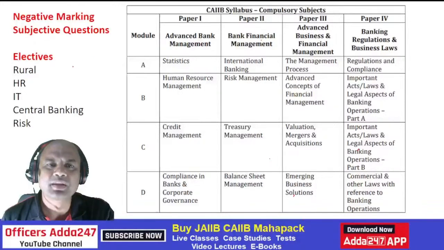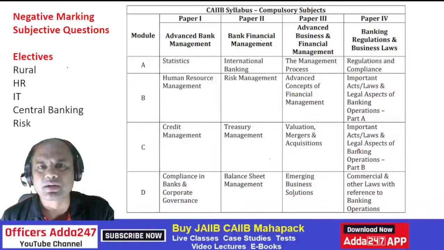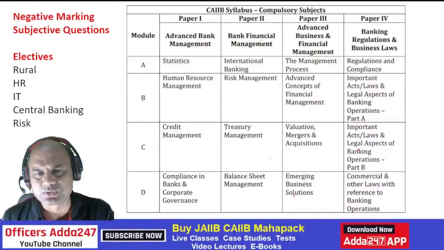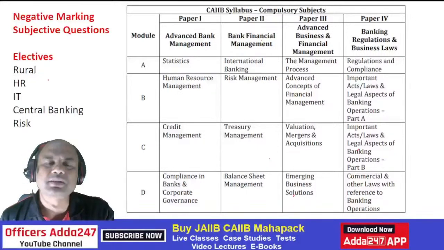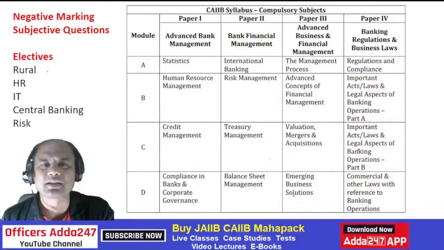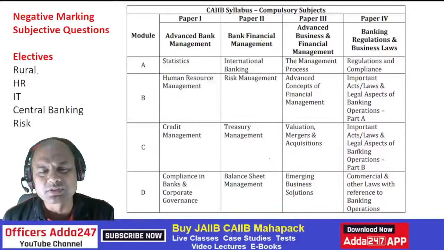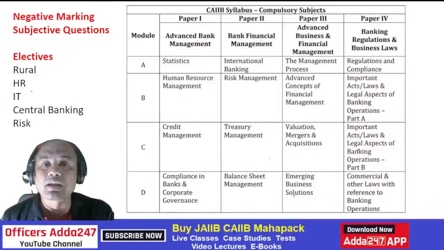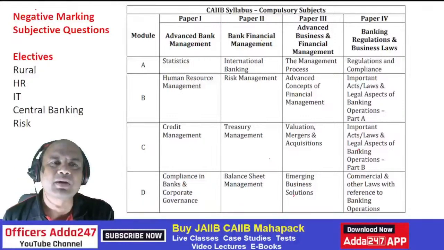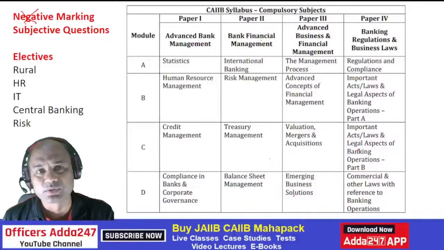Don't do that. Select that elective in which you have worked at least for some time or you know something about it. My simple logic behind this is, even if you don't study the elective you choose, you must get at least 20 marks. You must be confident of that. Only then select that elective. Whatever you want to study later, suppose you want to build your career in IT, do it afterwards, after clearing your CAIIB. Negative marking is not there, so that's a good sign for you.